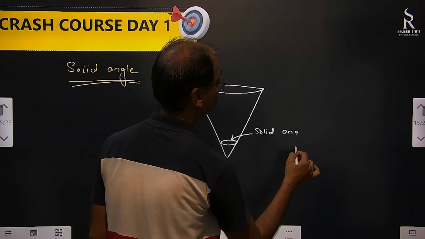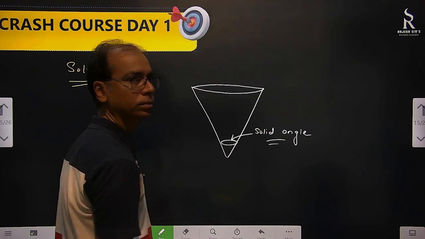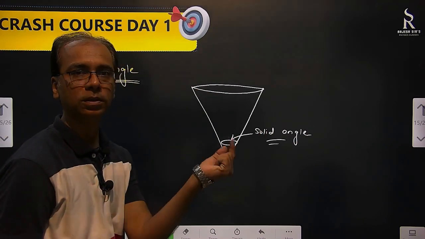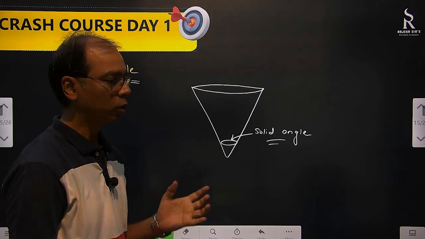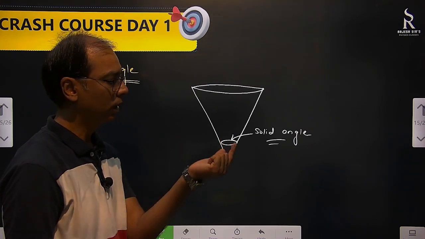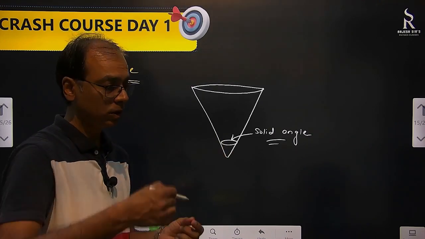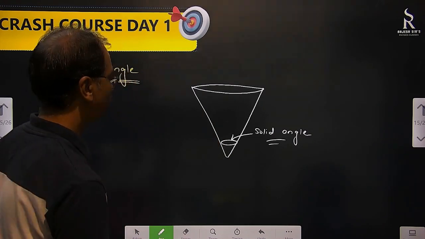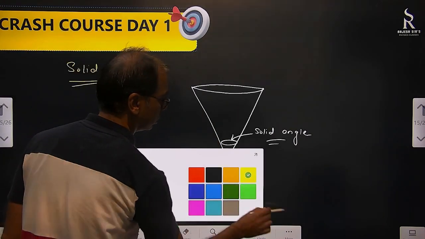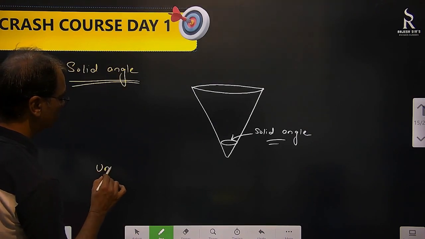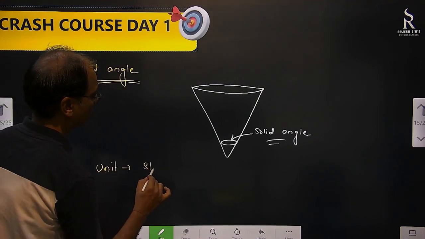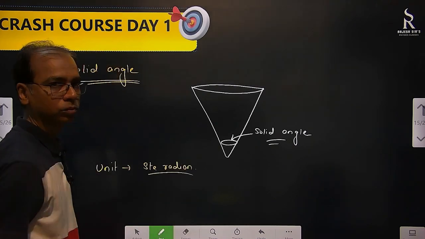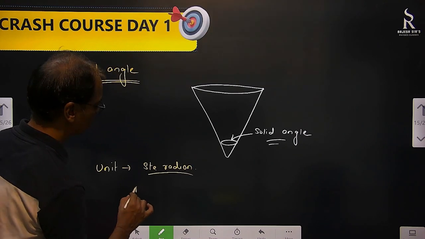Now I can't say that this is the angle between two lines. It is not. It's in three dimensions. If I am talking about a cone, then the angle is made this way. This is solid angle. Its unit is steradian. Again dimensionless.